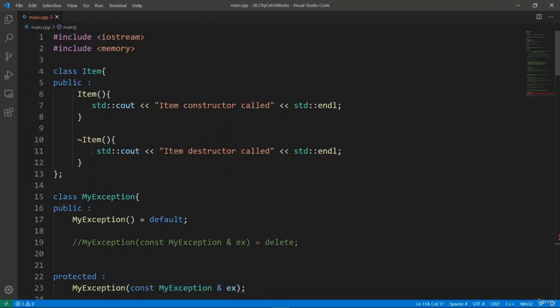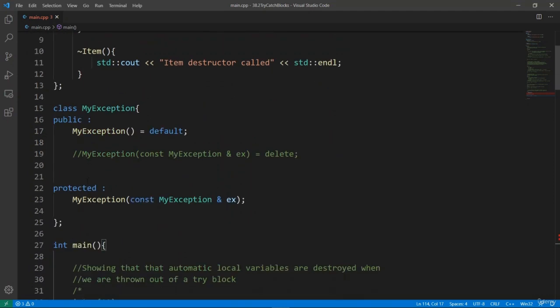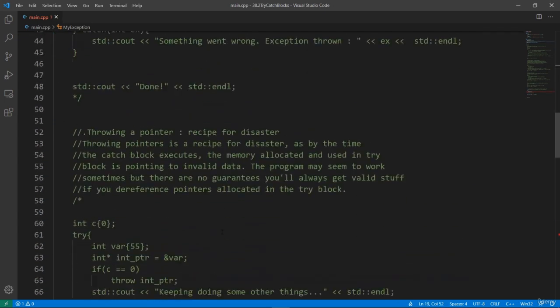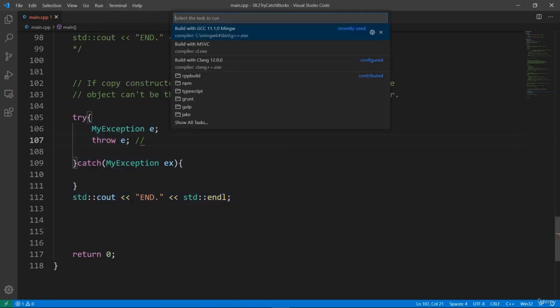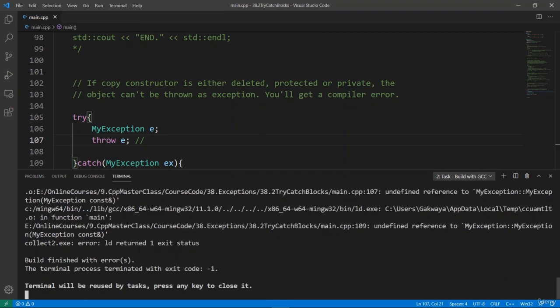But if the copy constructor is public, so let's go down here and make it public. We're going to put this in our public section. The class is going to work just fine. And if you go down, you're going to see that now our try block is going to work. Visual Studio Code hasn't realized that the problem is fixed now. But if we try to build the program, we're going to see that it is going to work. And we see that the build finished with errors.